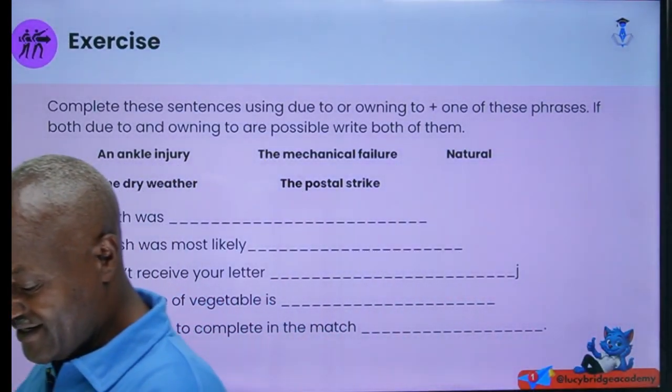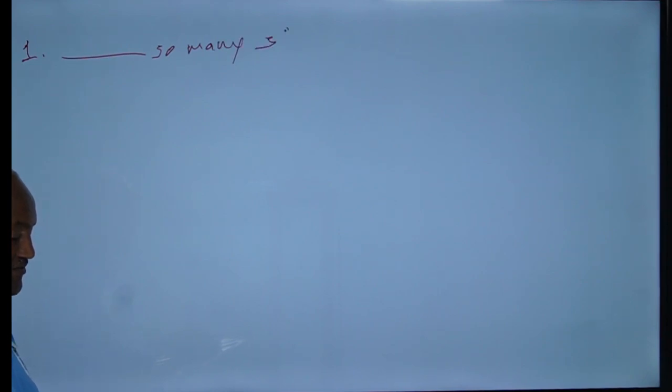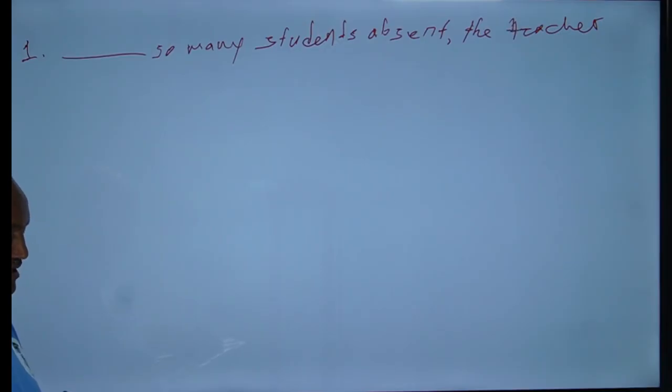That means this is the usage of with, expressing reason. For instance, number one: "So many students absent, the instructor, or the teacher, postponed."